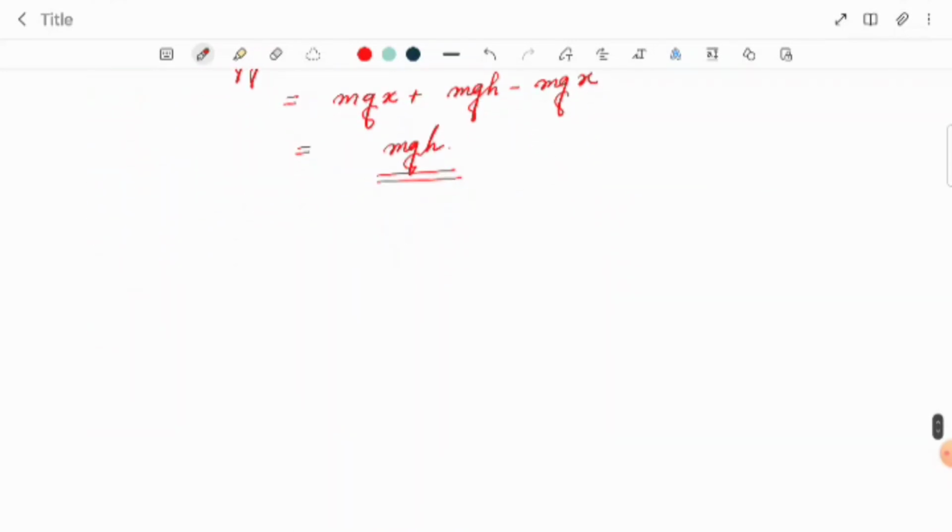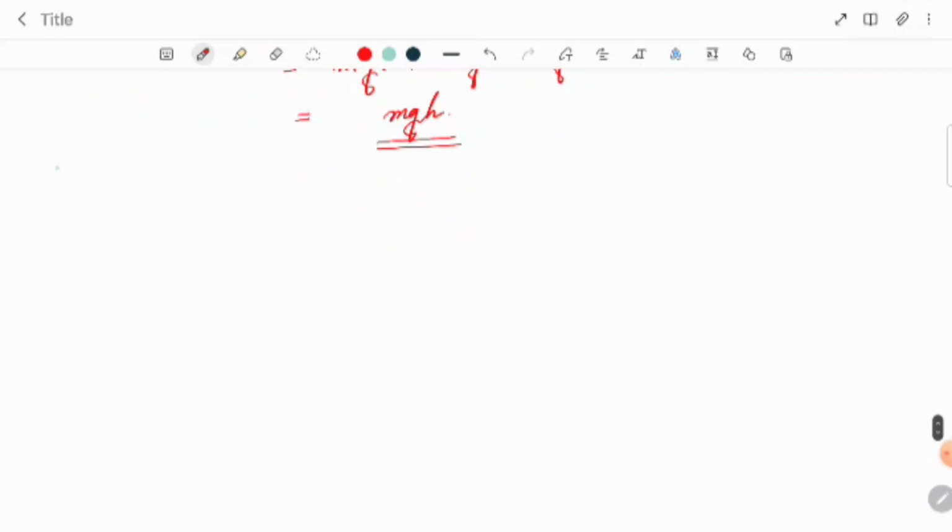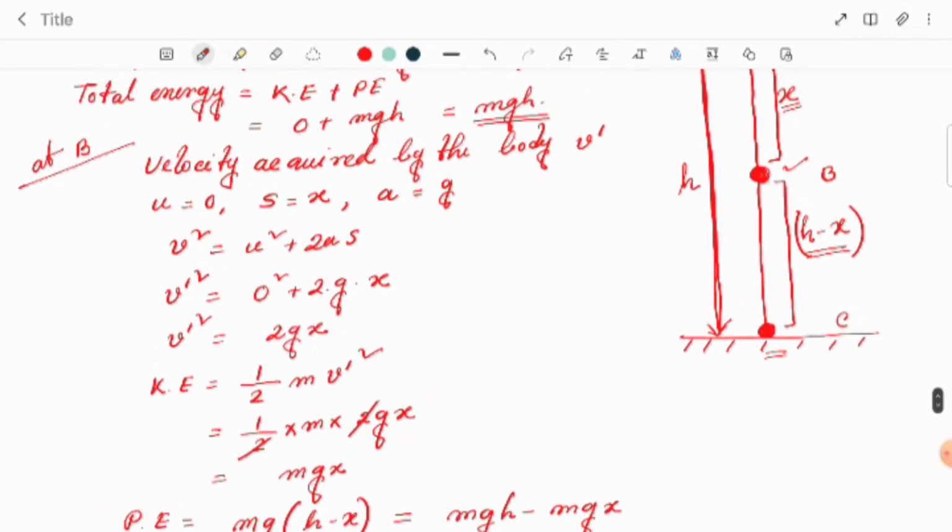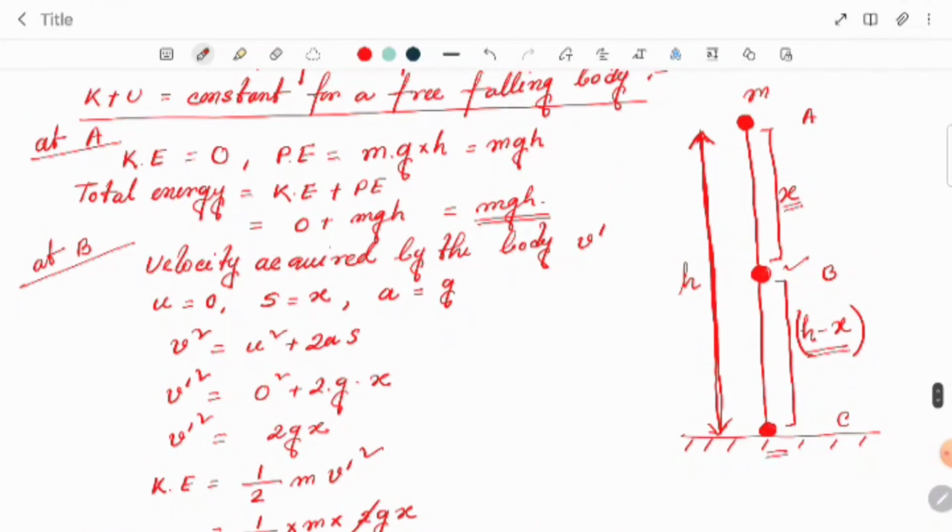We'll calculate here at point C. At C, what will be the total energy? Now see, what will be the velocity acquired by the body to reach the ground at C? Suppose when the body reaches the C position, we have to calculate. Initial velocity was not there, which means at the beginning it was at rest. So initial velocity u equal to 0.